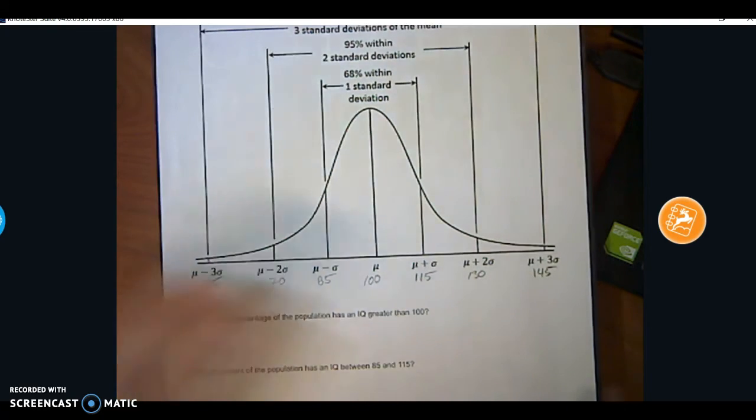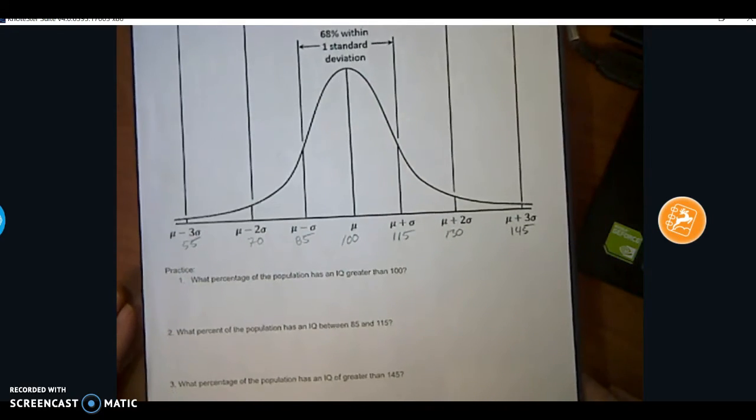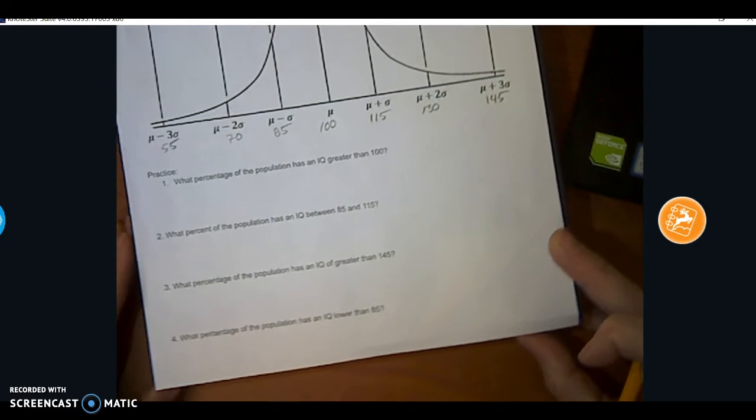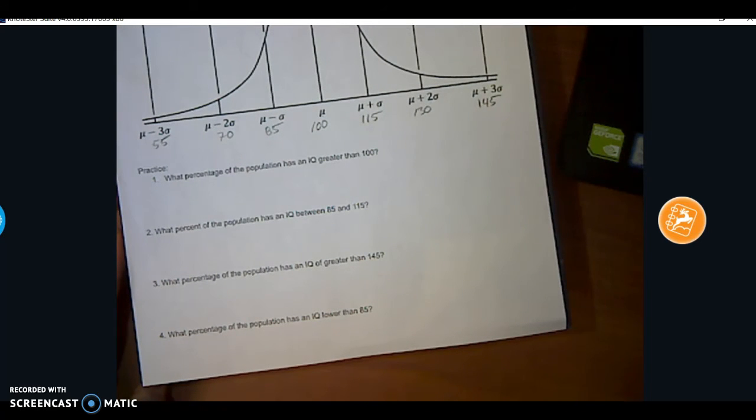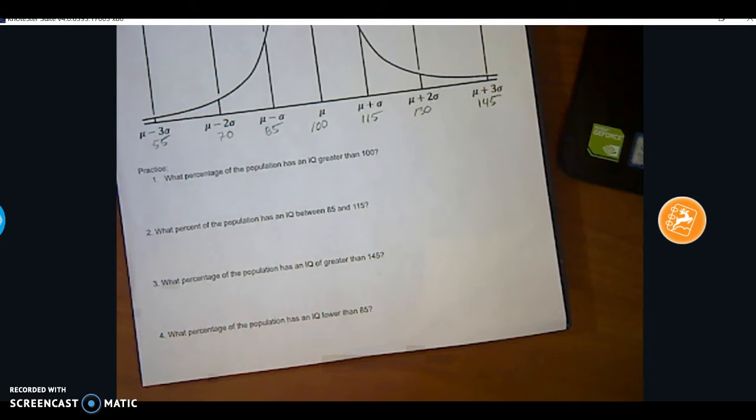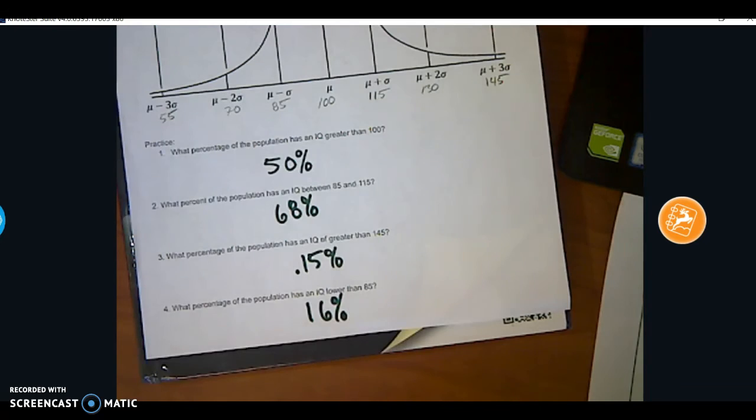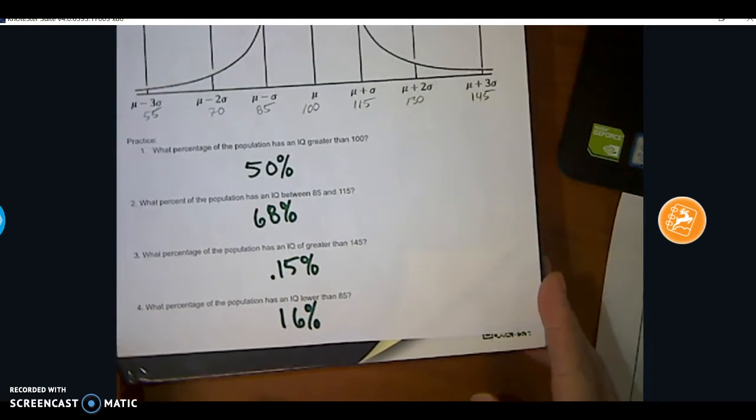So what I want you to do right now is just go through the questions and take a moment, pause the video, try to answer those questions, reason through, don't be afraid to get them wrong. But go ahead and pause the video right now and try to get them answered, and then we'll come back and take a look at what the answers should be and maybe how we got those answers. I mean it, pause it. Don't let those answers come up in front of you. Try to do it on your own. Okay, here are your answers.